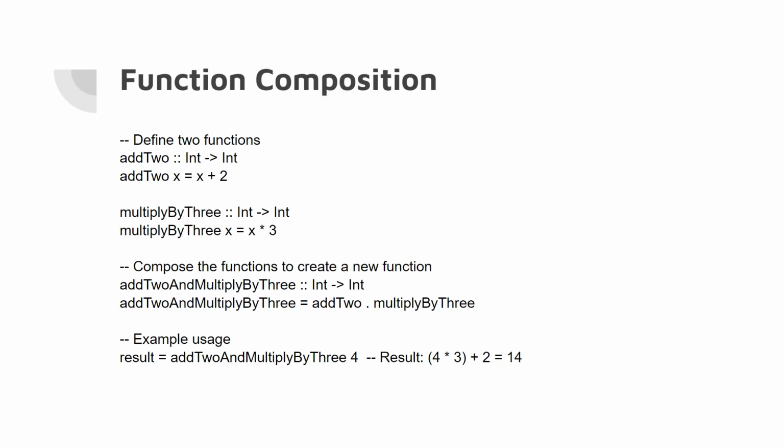So we have a composition which creates a new function that adds 2 and multiplies by 3 just by calling back the two other previous functions. We have an example usage on the bottom. Add 2 and multiply by 3, and then we have an input of 4, and that would result in 14.